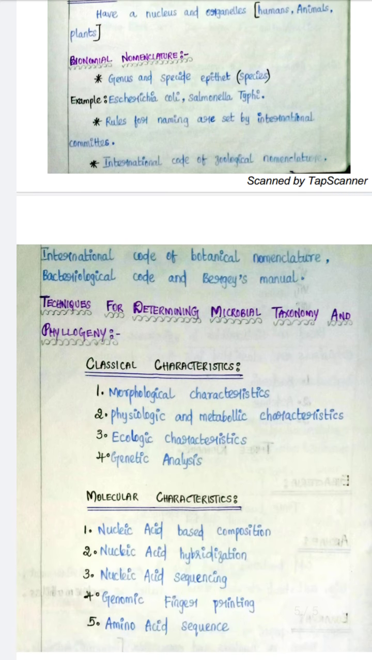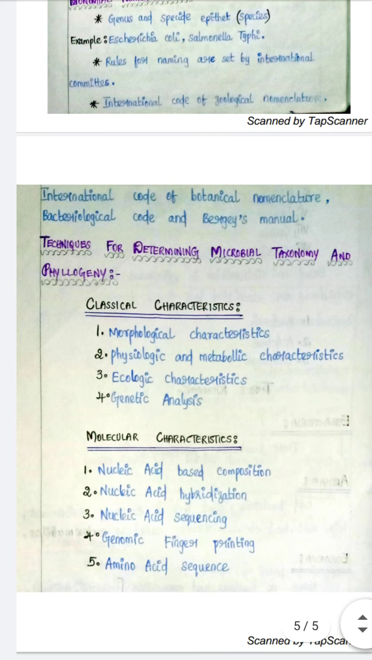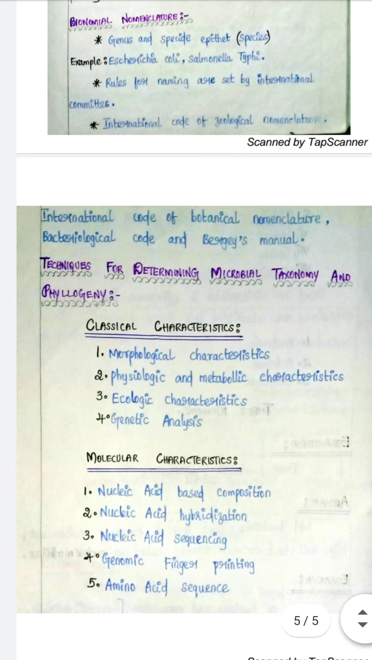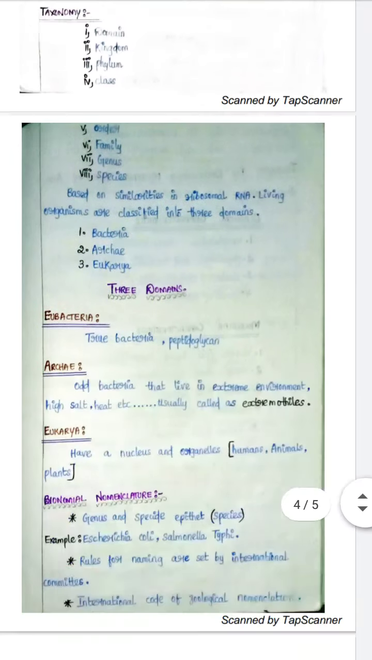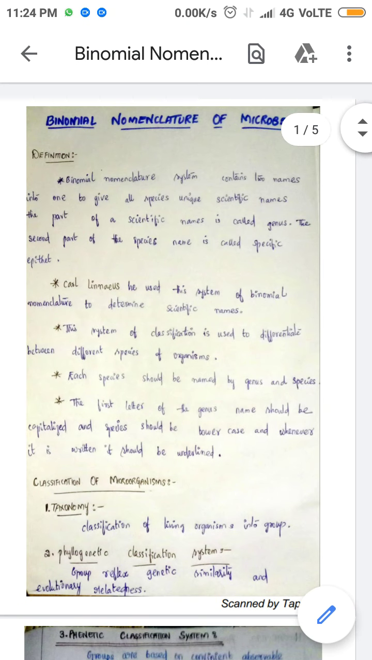There are some techniques for determining microbial taxonomy and phylogeny. There are two techniques, that is classical characteristics and molecular characteristics. Under classical characteristics you have morphological, physiological and metabolic, ecological characteristics, and genetic analysis. Molecular characteristics include nucleic acid base composition, nucleic acid hybridization, nucleic acid sequencing, genomic fingerprinting, and amino acid sequence. So this is nothing but the binomial nomenclature of microbes.